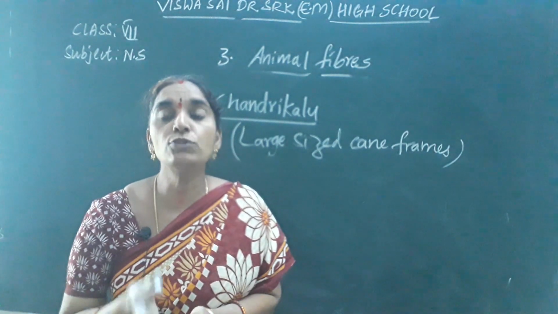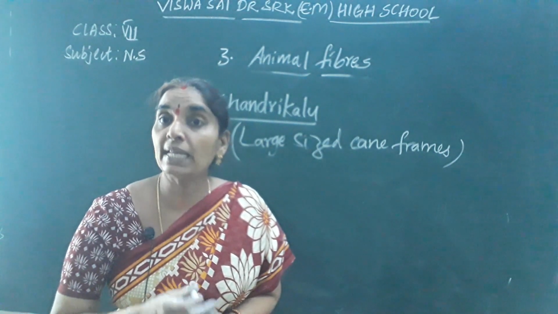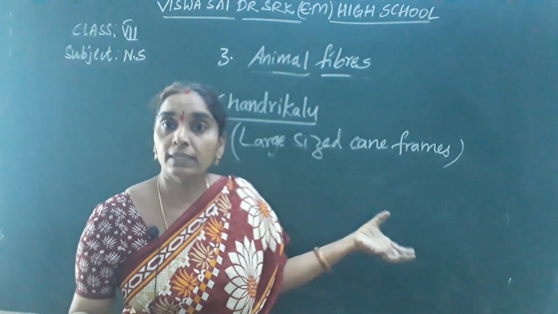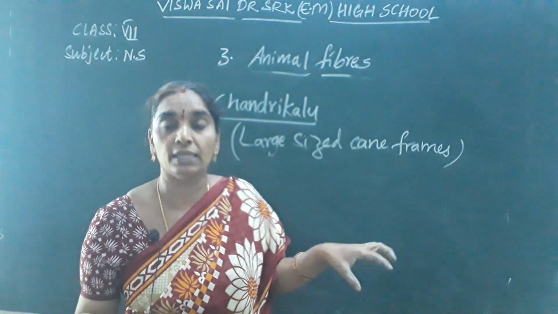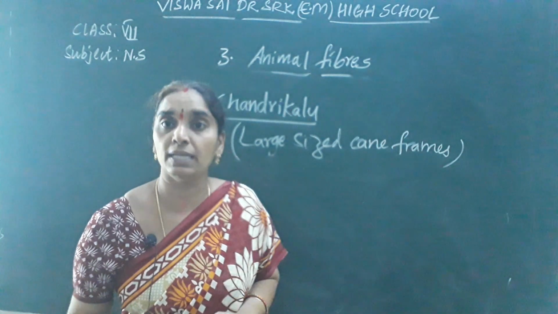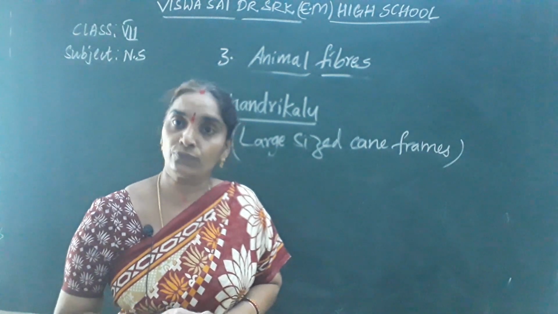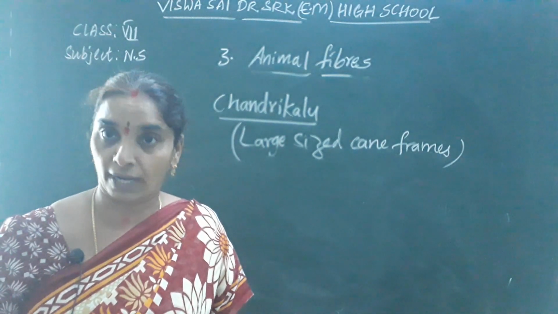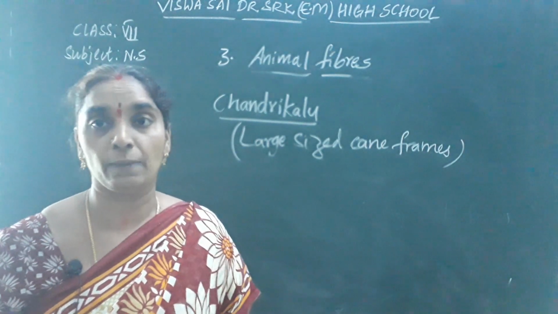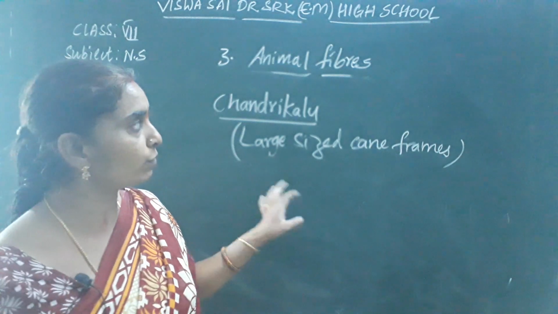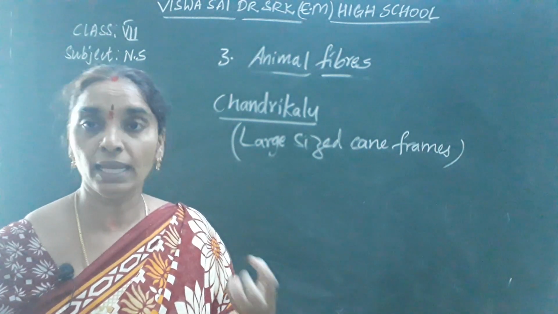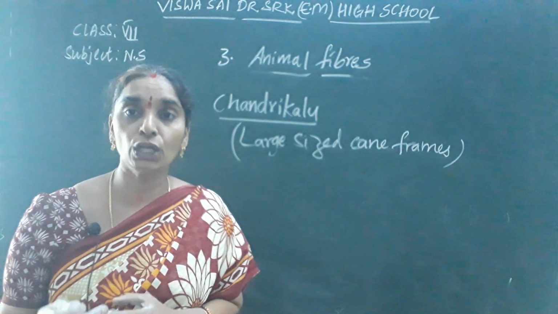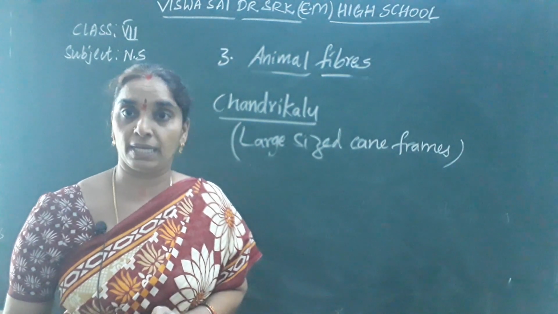So the mulberry leaves are chopped finely. Finely chopped mulberry leaves are kept on large sized cane frames, and the eggs which transform into the larva eat these mulberry leaves and grow in size. When they are fully grown, after 30 to 35 days, they stop eating the mulberry leaves. Okay, children? Up to that, they eat the mulberry leaves.